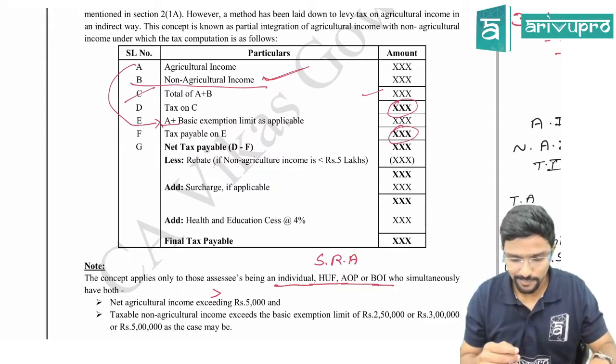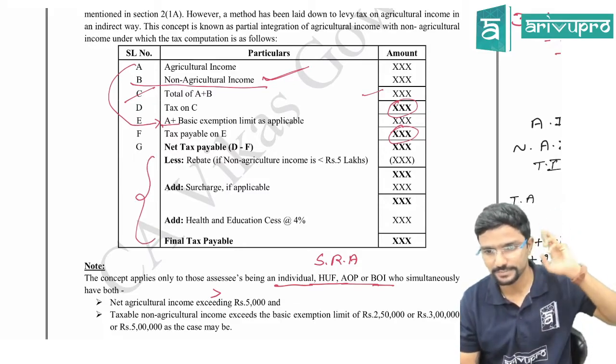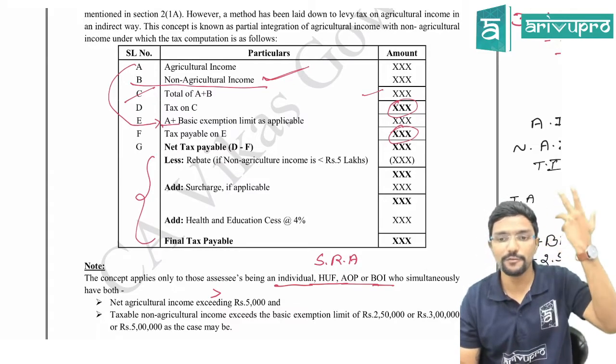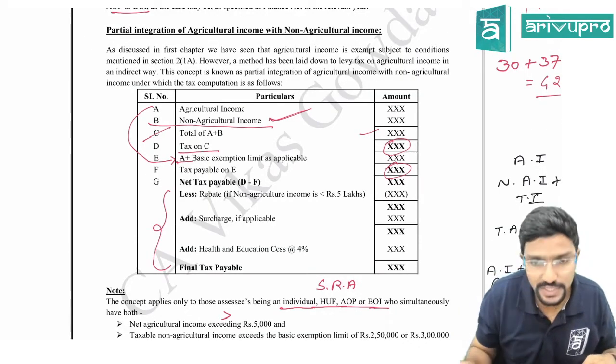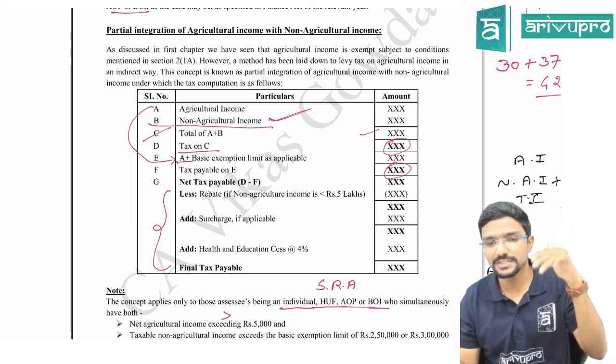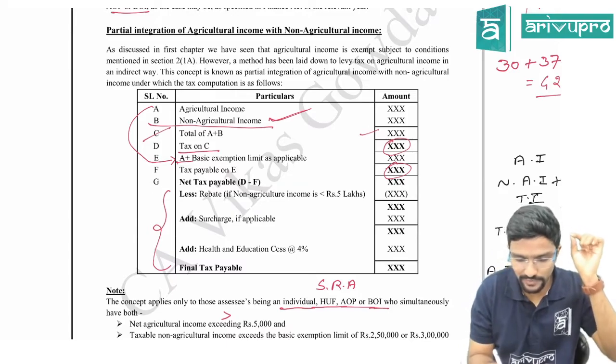Clear guys? And please be careful, these three things will come at the end once you deduct. Don't calculate it before. Sometimes what people will do is, here I have calculated tax on C, no? Here only they will add health and education cess, here only they will add surcharge and all. Don't make that mistake. That should come only after G.